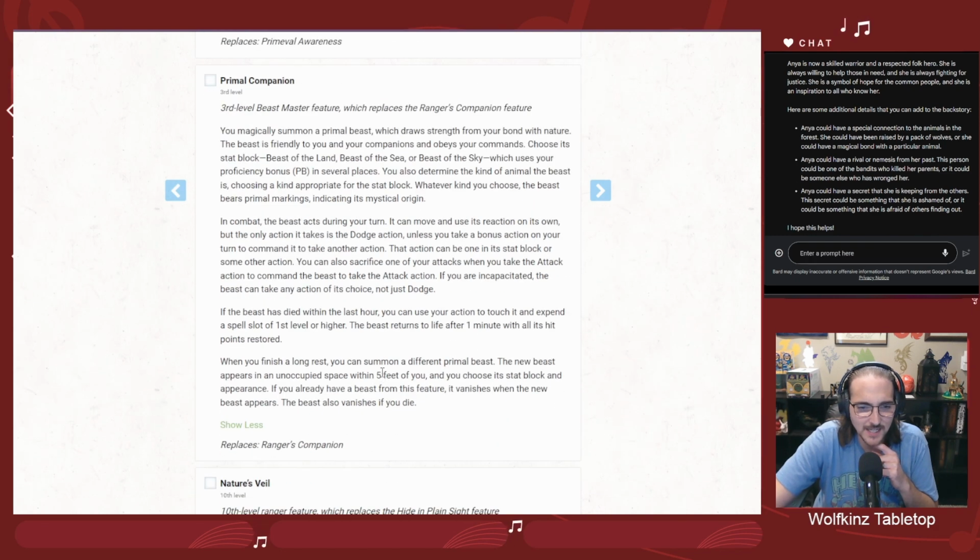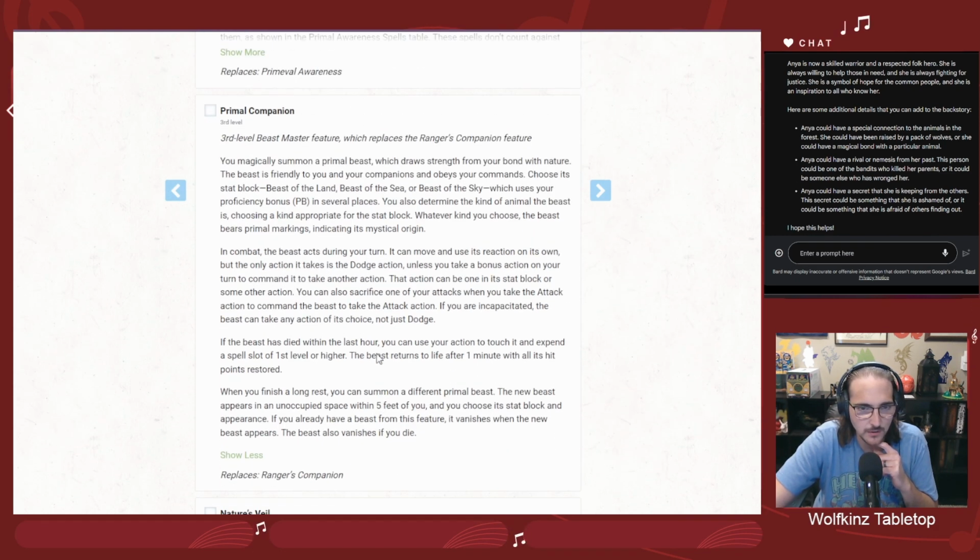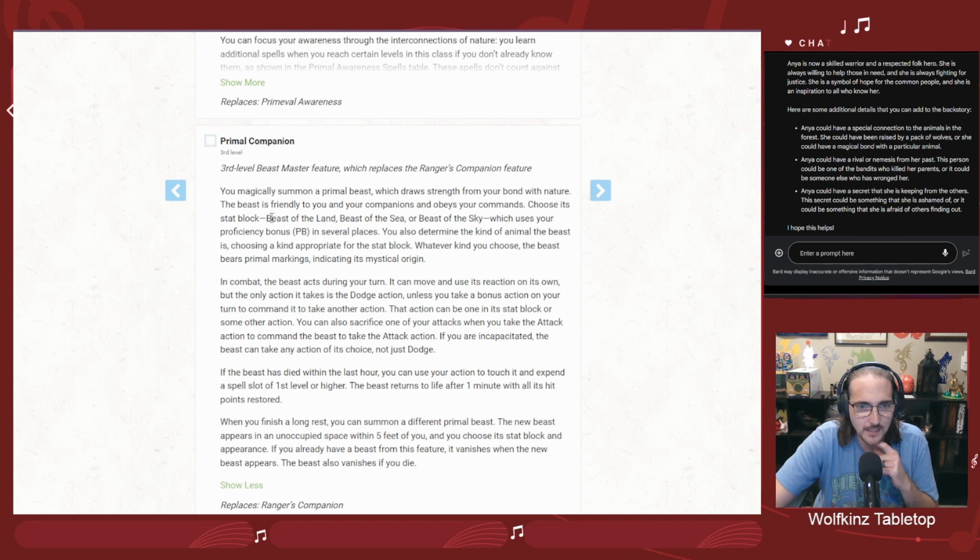And what this does is it does expand the Beastmaster just a little bit. So you basically would pick one of 3, the beast of the land, sea, or sky, and they have particular stat blocks. And what this allows them to do is, because they're a little more restricted, instead of just "here's a bunch of beasts you can pick from," they kind of open it up and let you use it a little bit more than you would a standard beast, especially by letting them attack with bonus actions and things like that. So I am going to pick up Primal Companion.